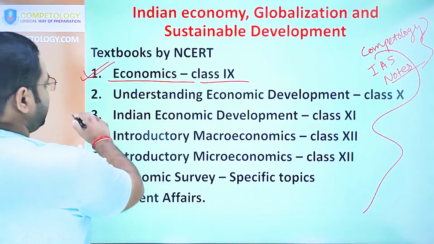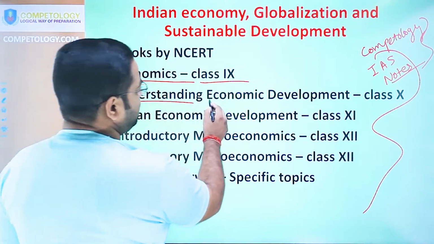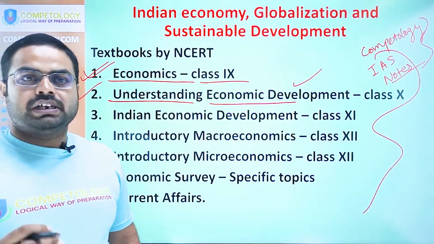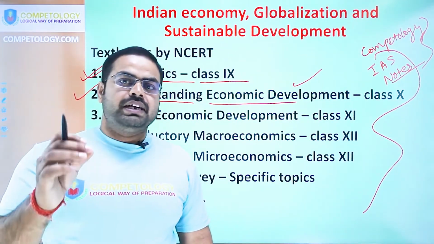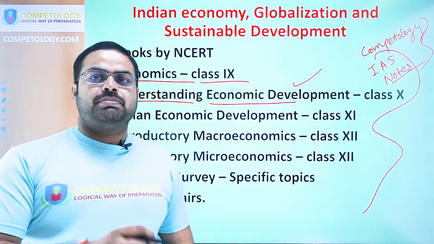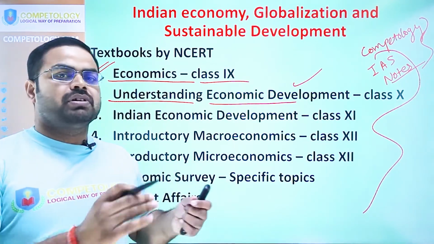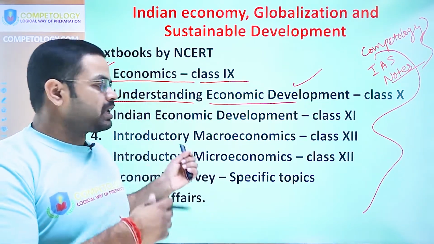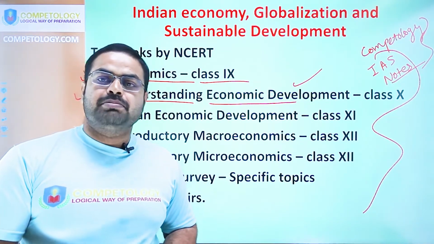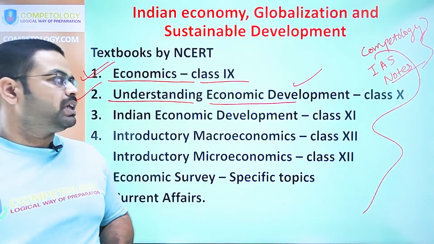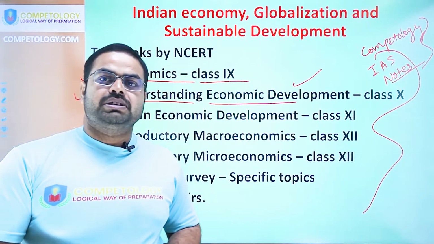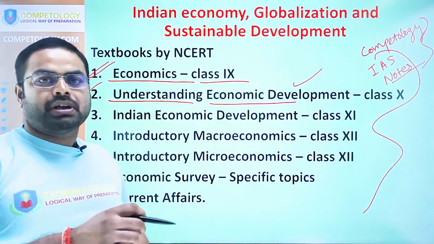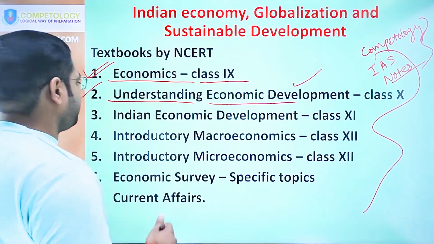Thereafter, the next book will be Understanding Economic Development. The content of this book is how the Indian economy developed after independence. Here you will find the 5-year plans, rolling plans, etc., and different types of programs initiated by the government of India, how the Indian economy started to get industrialized, liberalization, globalization, and all those kinds of things.